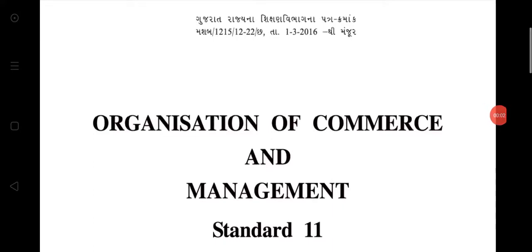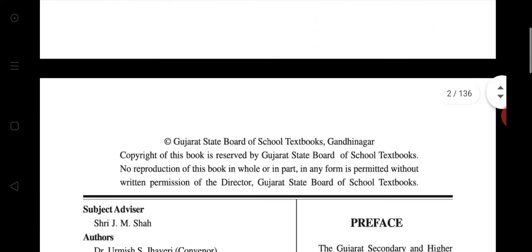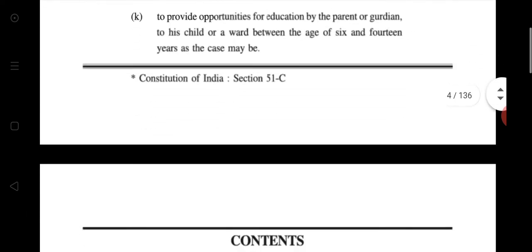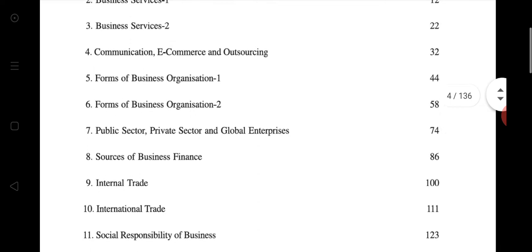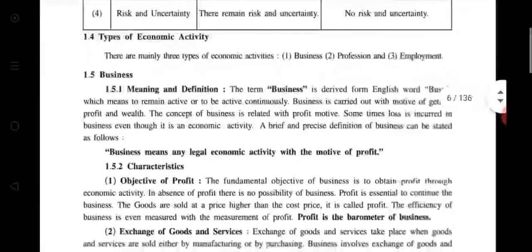Hello, good morning, children. Today we are going to start a new chapter, chapter number 5. Students, we have already done chapter number 1, nature, purpose, and scope of business, and chapter number 3, business services. Now we are starting chapter number 5, forms of business organization, part 1.